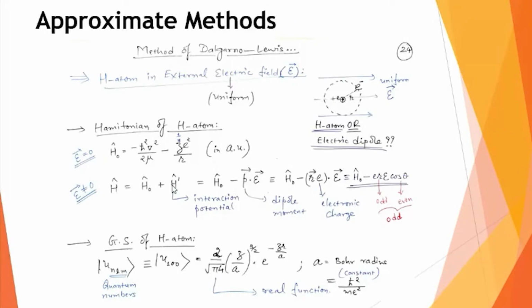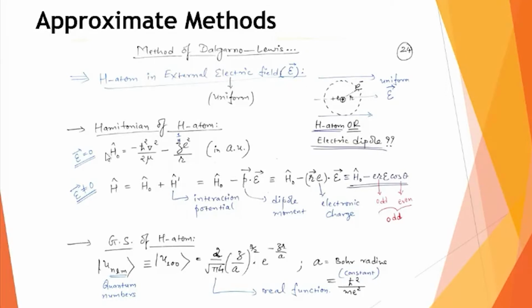So my H dash is nothing but minus p dot E. And if you remove this dot product, you can write it with the cosine term. And you know that this e r cos theta we can write as z. You know that in a spherical polar coordinate system, this r cos theta can be written as z. I'll do that calculation next.